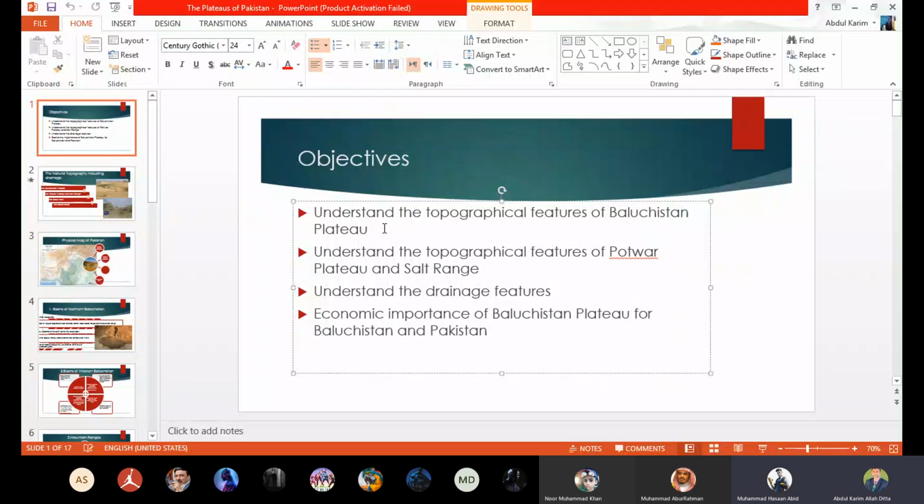So, beta, listen carefully. If the question is about Pothohar Plateau, it means that we have to add the points of Salt Range in that question too. This area is considered one area, Pothohar Plateau and Salt Range. It never happens that they ask only about the Salt Range. Collectively, the question comes about both areas. That's why we call it one area.